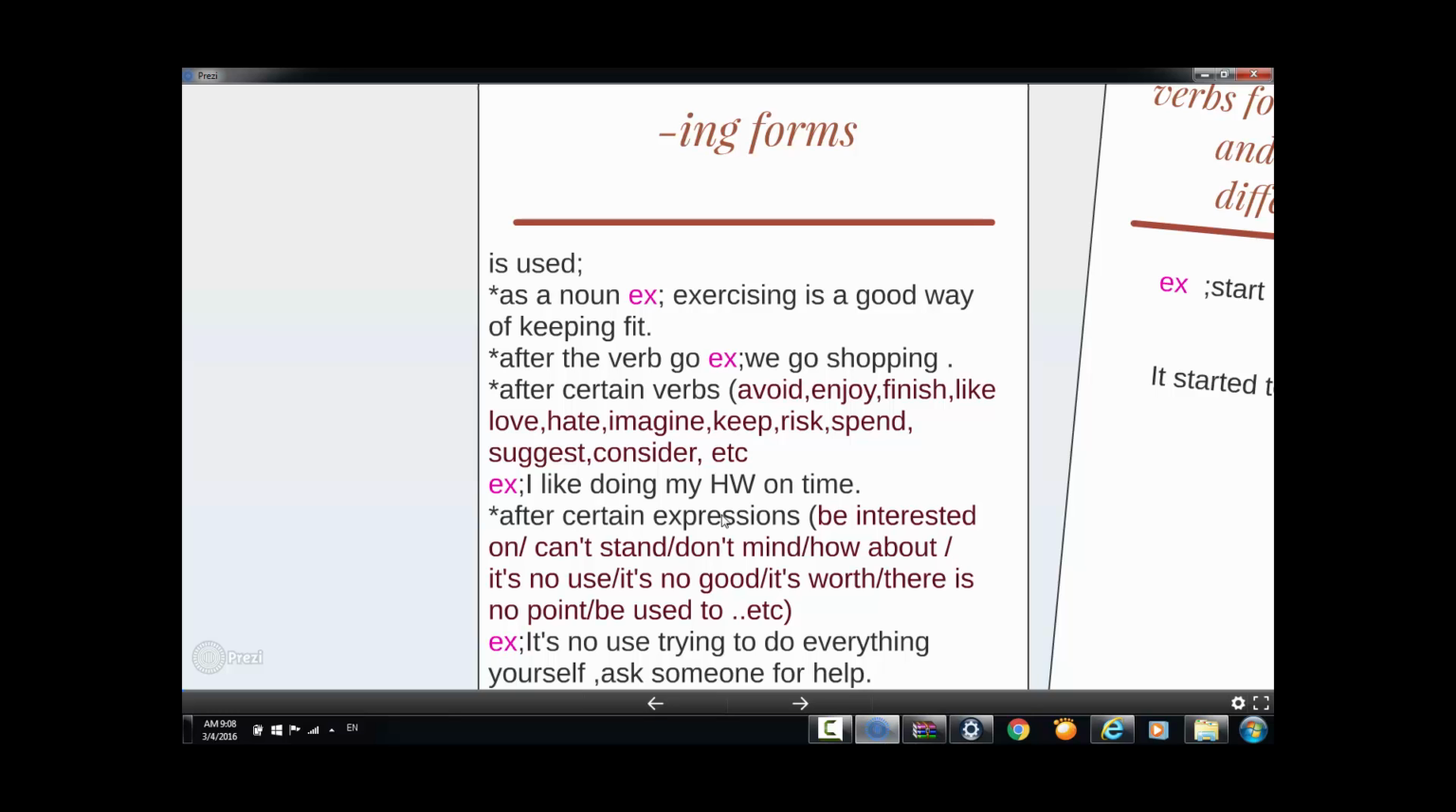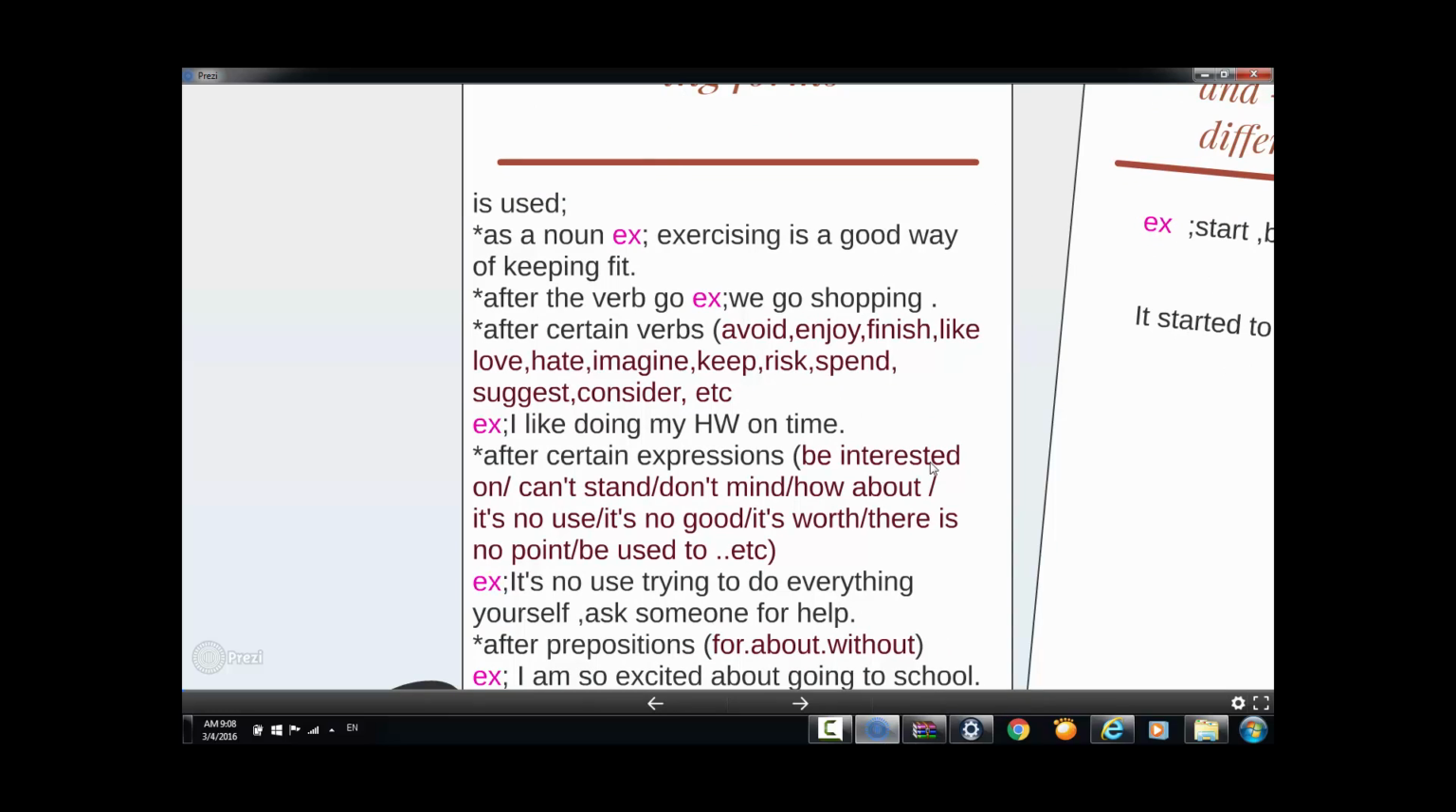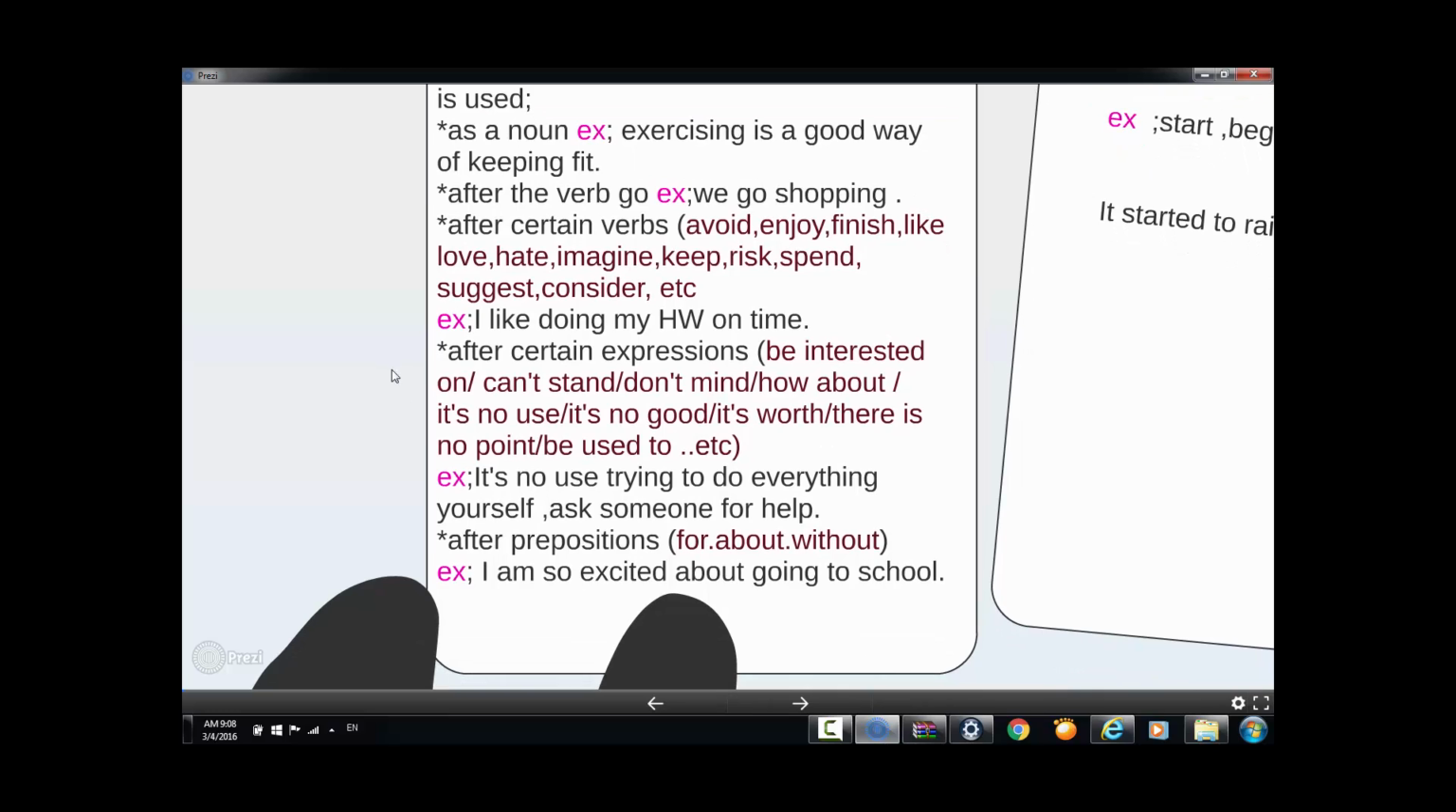And also after certain expressions. What are the expressions? Like be interested in, can't stand, don't mind, how about, it's no use, it's no good, it's worth, there is no point, be used to, etc. Look at the example here. "It is no use trying to do everything yourself. Ask someone to help." "No use" here is the expression. So where is the ing form? It is "trying." We use it after the expression "no use."